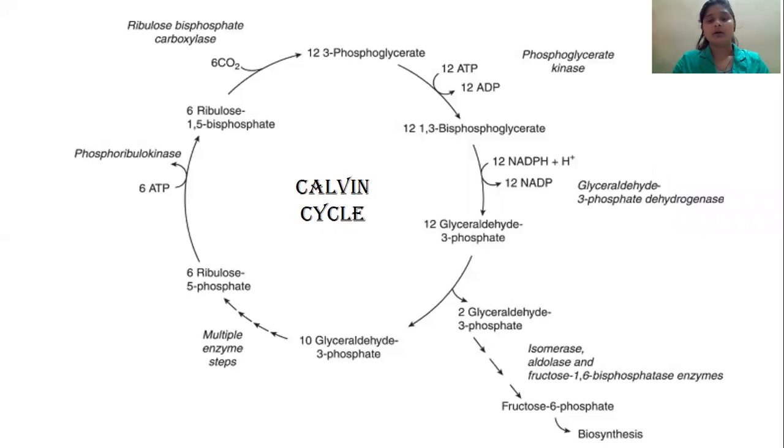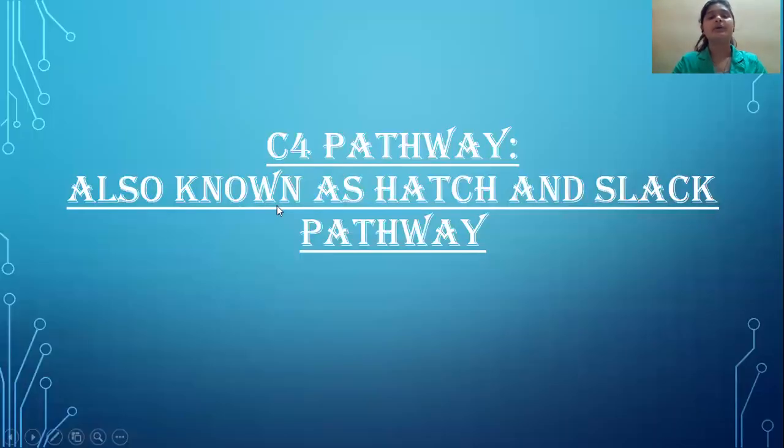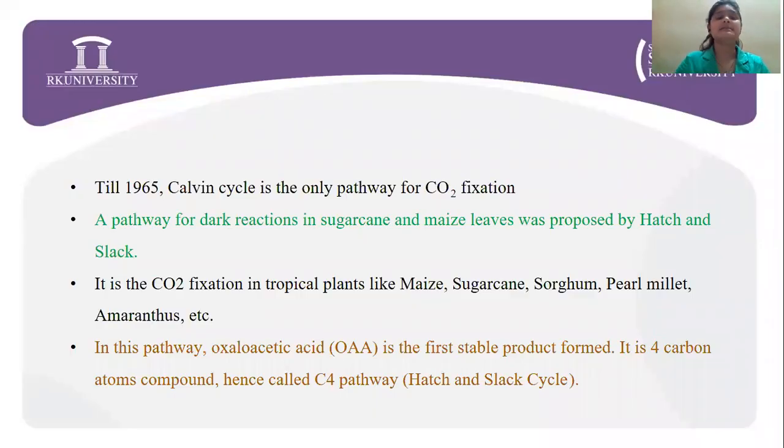Now, going on to the C4 pathway, it is also known as the Hatch and Slack pathway. Now, there are certain plants which, instead of forming a 3-carbon molecule, which is PGA, form a 4-carbon molecule, which is oxaloacetic acid. These plants are called C4 plants, and they use a different pathway for the fixation of CO2. Right. Now, till 1965, the Calvin cycle was the only pathway for carbon dioxide fixation.